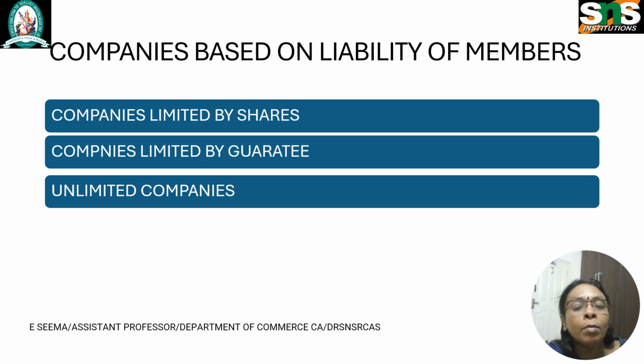Next, we have to discuss the companies based on the liability of members, that is, companies limited by shares, companies limited by guarantee, and unlimited companies. So, the Indian economy has a variety of companies existing in its market, such as public companies, private companies, investment companies, and so on. These numerous entities in the market may look different from each other on the surface, but based upon certain identifiable common characteristics, they can be grouped into the below mentioned classifications.